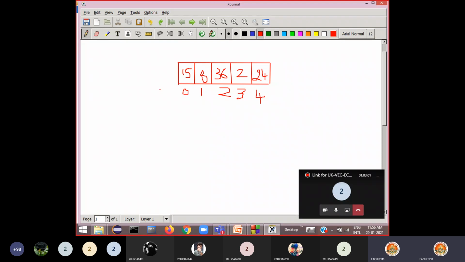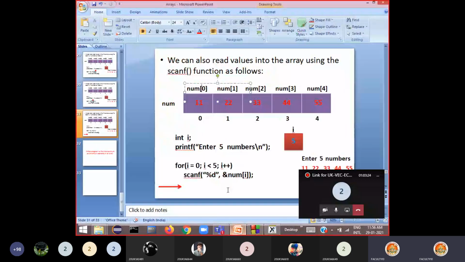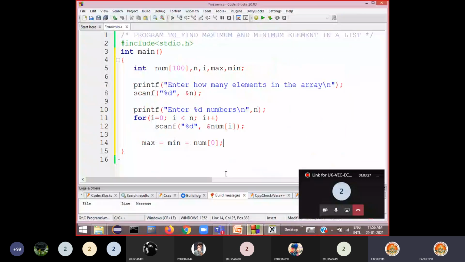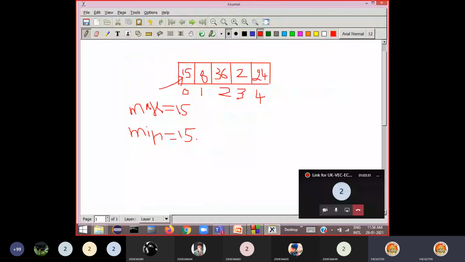So what I am doing is, initially I am considering this first number as the minimum value and as the maximum value. So max is equal to min is equal to this first value. I consider max is equal to 15 and also min is equal to 15. When the statement is executed, max is equal to min is equal to num of 0. That indicates max is equal to 15 and min is equal to 15.